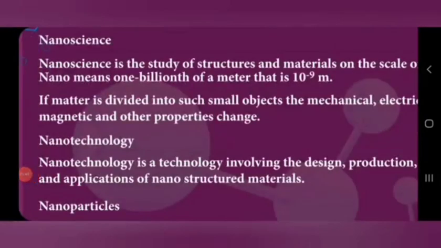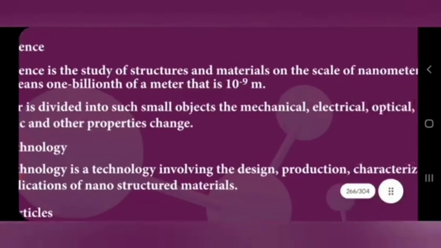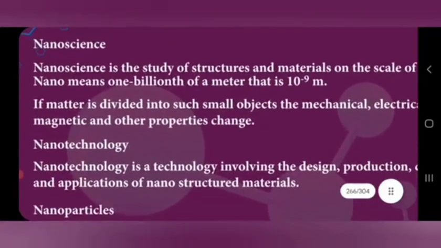You know that matter is divided into three types: solid, liquid, and gas. Matter has some properties. Here also in nanoscience, the object's properties change, whether mechanical, electrical, optical, or magnetic. The properties can change because of the very small size of the objects. That is nanoscience.